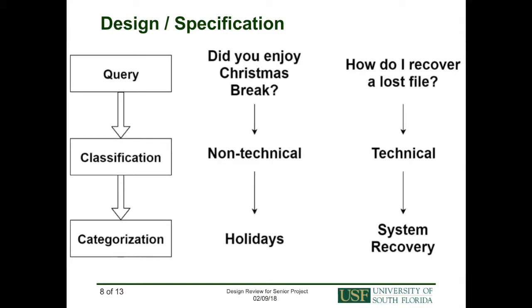Text classification works as follows. The input query is fed into the trained model. The model determines if the query is technical or non-technical, and then categorizes the query. If the query is technical, the bot provides a useful link to help the user. This link can be configured by the bot's developer, so any company using this bot can customize its functionality to fit a specific need. Otherwise, the bot will provide a canned response to play along with the user's non-technical query.